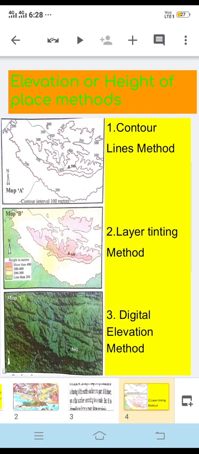So Google Map is one example of the digital elevation method, where satellite images are shown in picture 3. You can see it looks like the actual place, and most places can be identified from the satellite. Even minor places, small places, sub places or large places can be identified and understood.